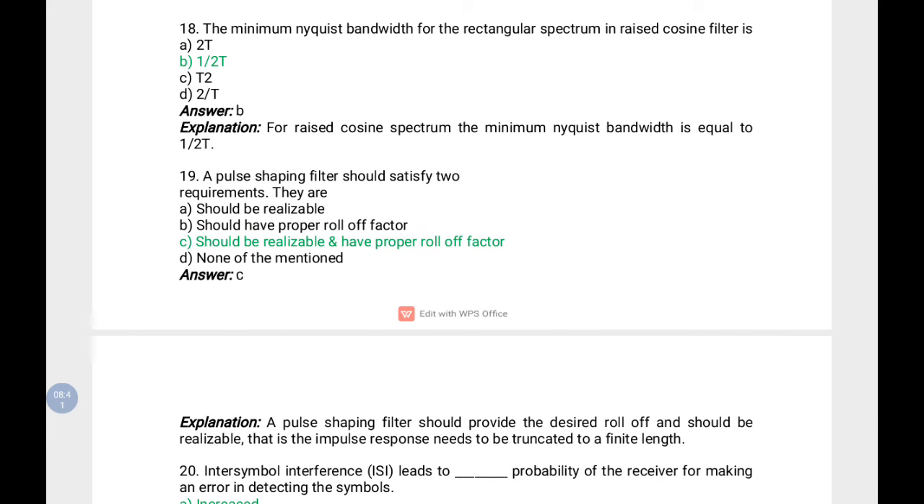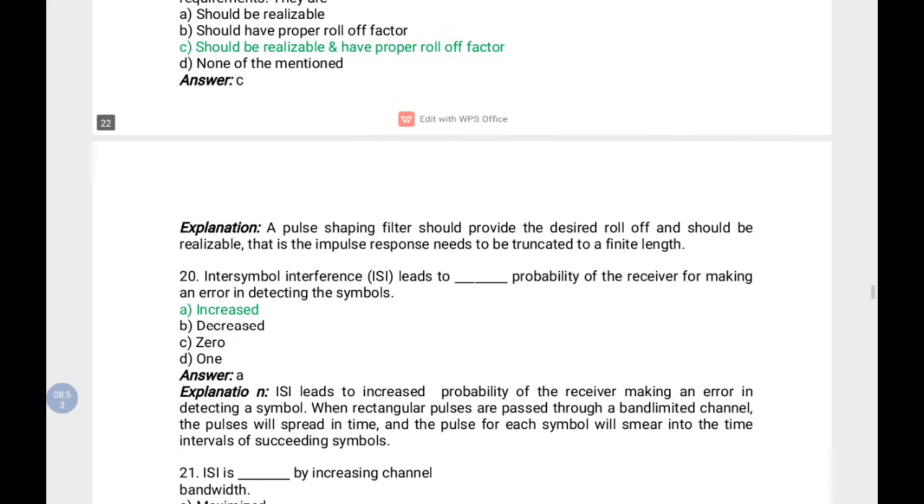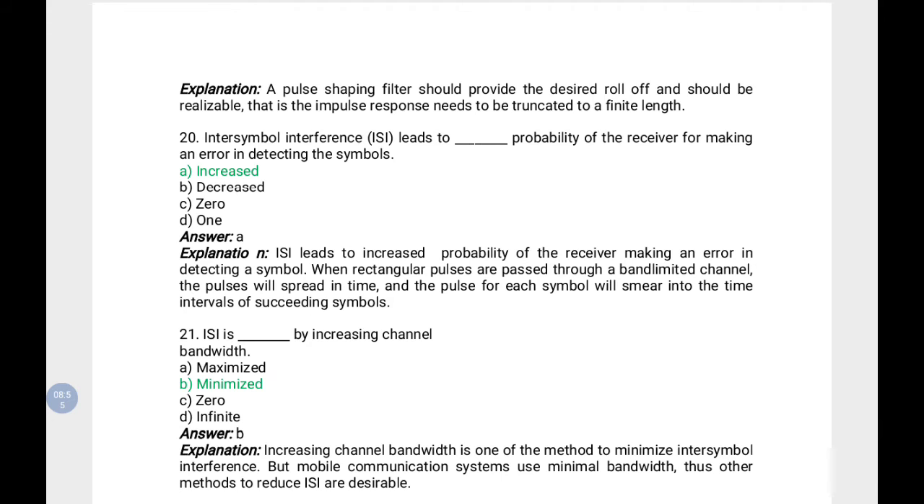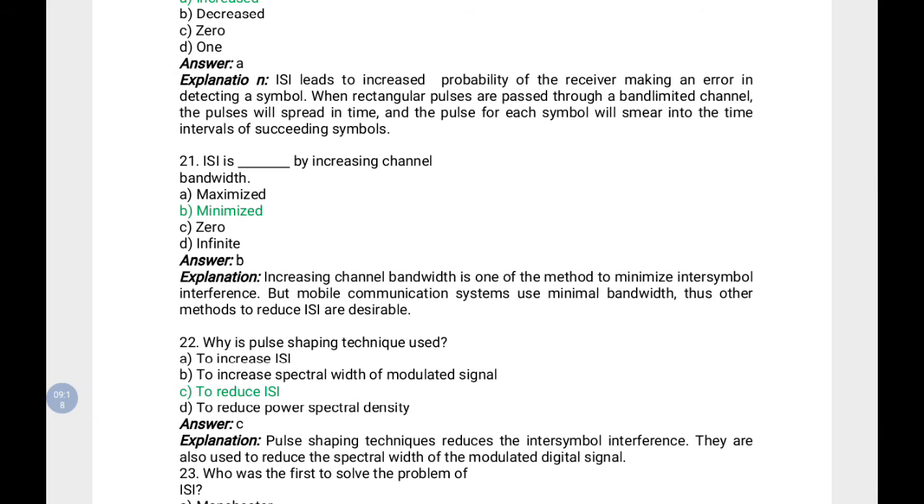And a pulse shaping filter should satisfy 2 requirements. They should be reliable and should have a proper roll-off factor. So these 2 are the important factors. Intersymbol interference leads to an increased probability of the receiver making an error in detecting the symbols. Because the pulses are merging together, at the output they cannot be identified separately.